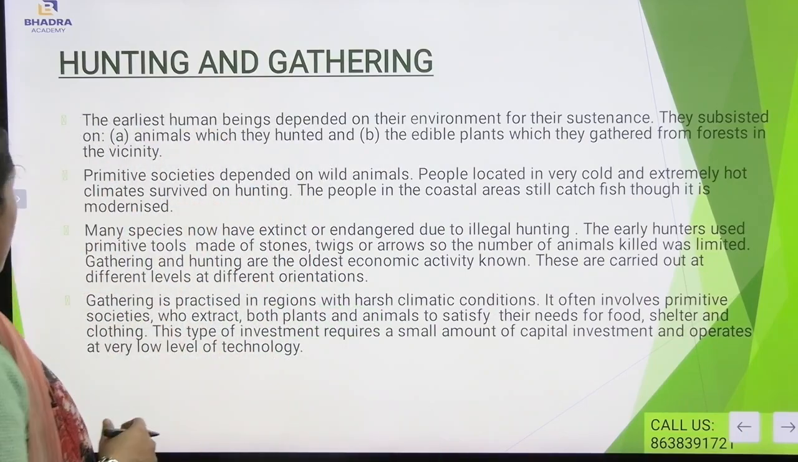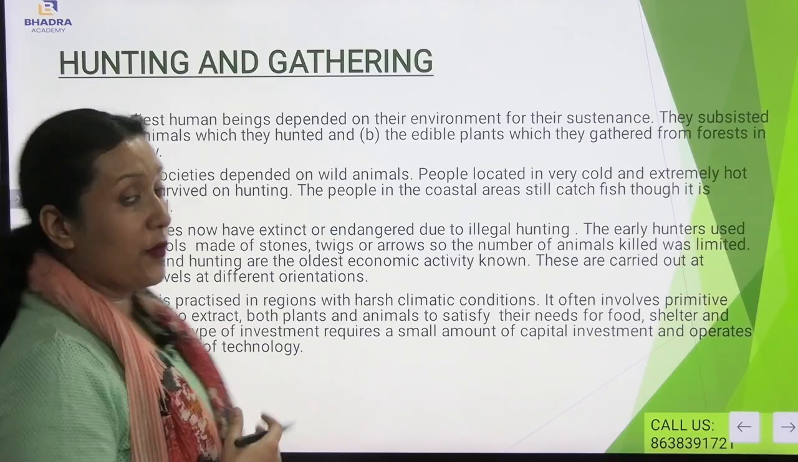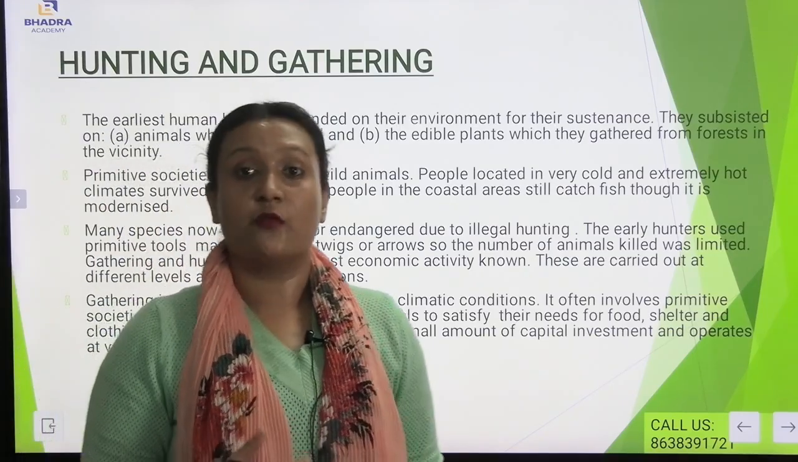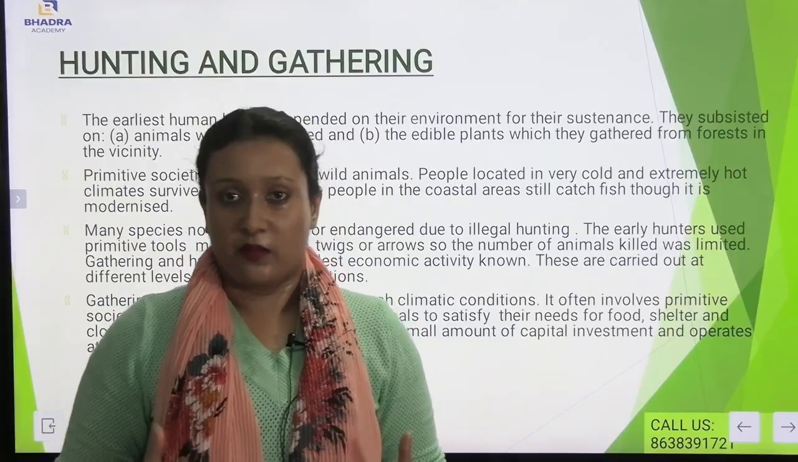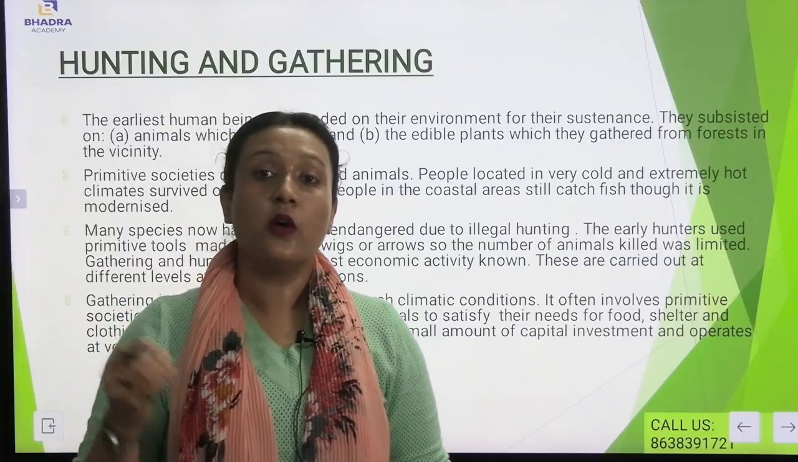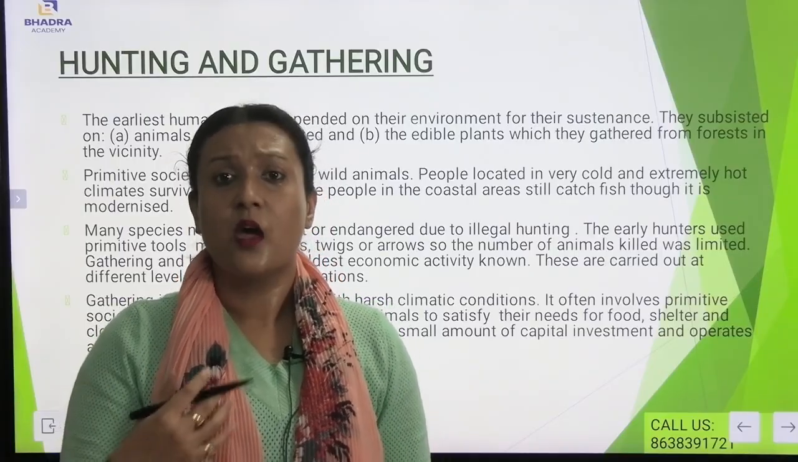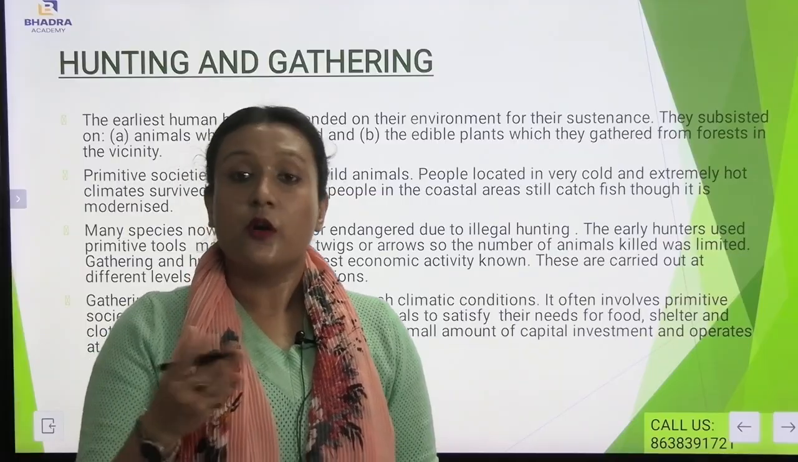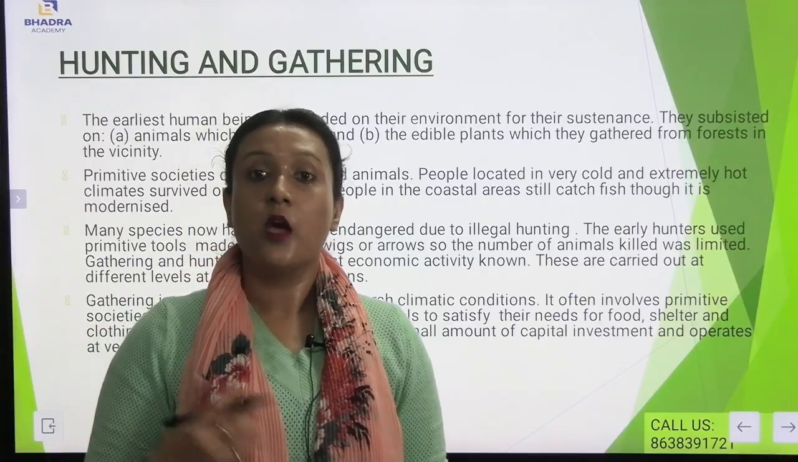The earliest human beings, dependent on their environment for their sustenance, subsisted on animals which they hunted and the edible plants which they gathered from forest in the vicinity. Now, if I talk about the earliest human beings, the early people, they mostly used to depend on animals. They used to hunt other animals. Also, they used to depend on forest plants through which they could survive. So first they were dependent on animals, and second they survived on forest plants.